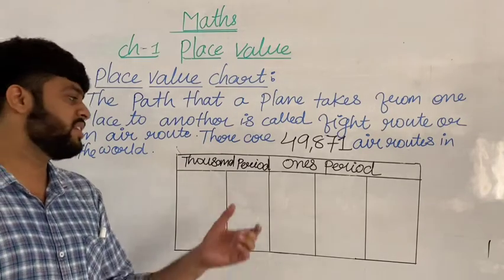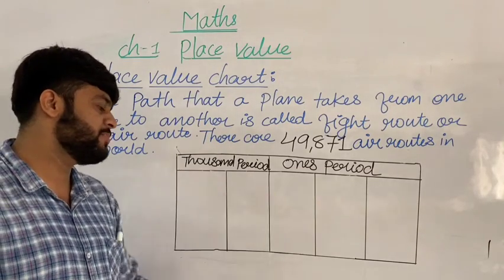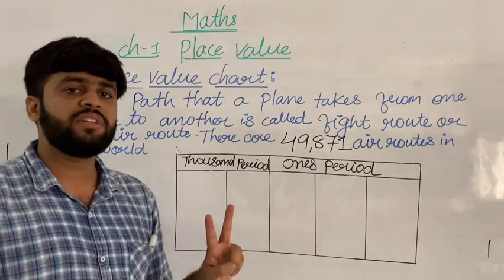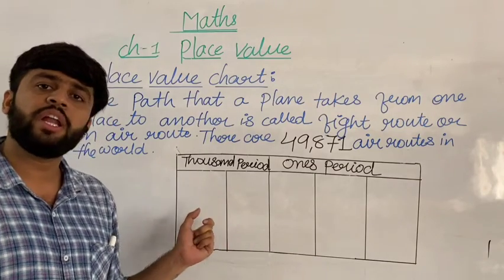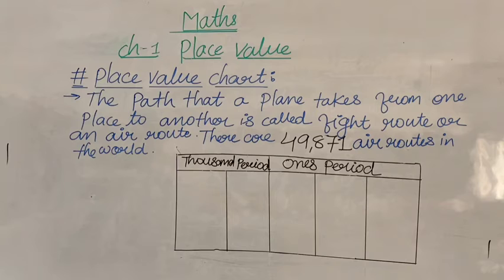That's why we separate the thousand period and the ones period. Understood, all my dear students? So you have to note down all these things in your book.